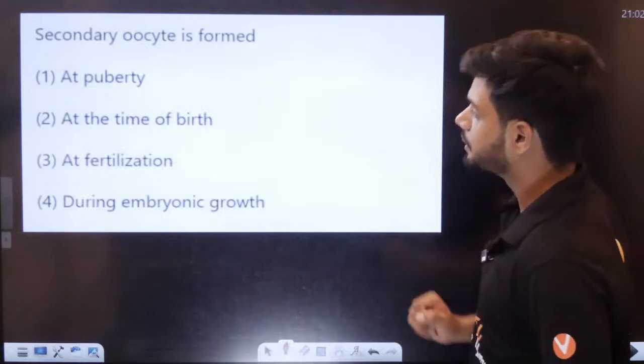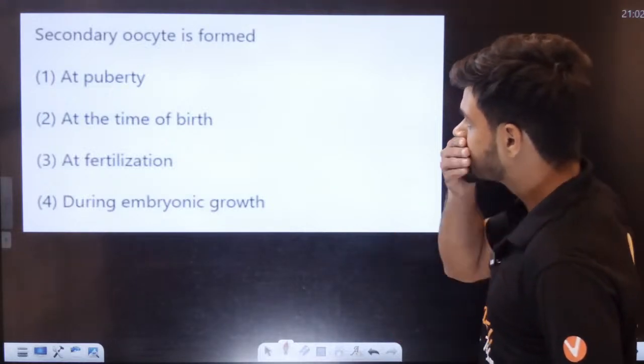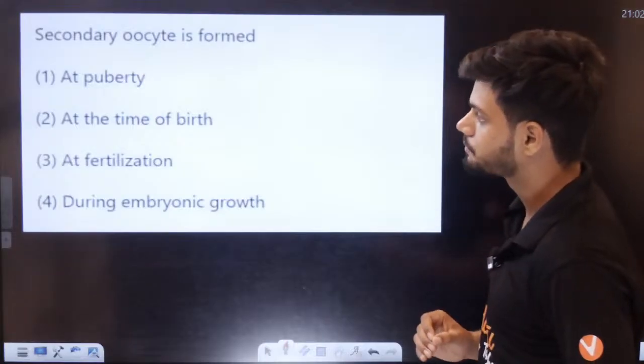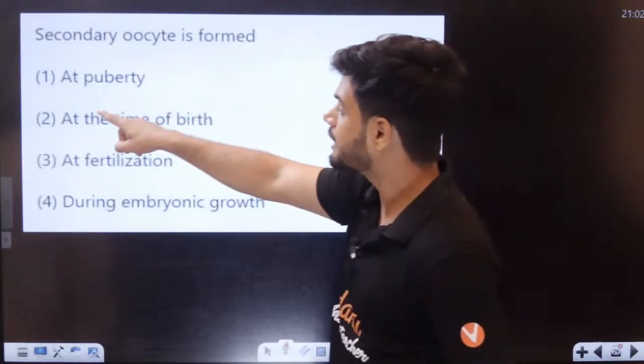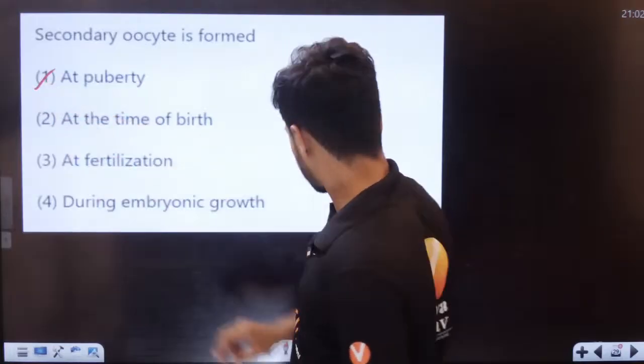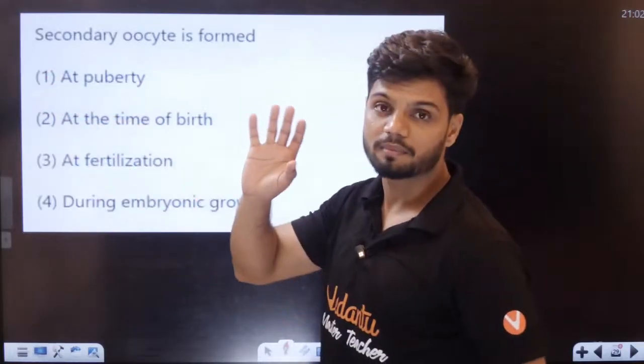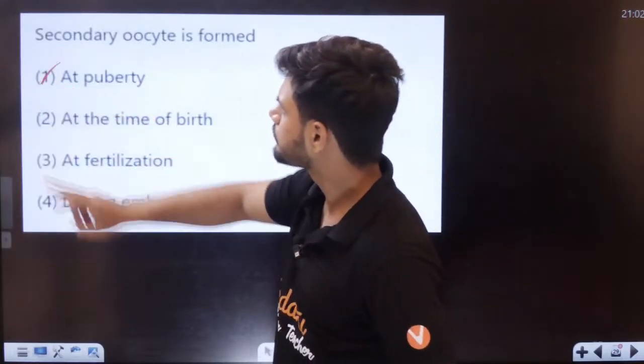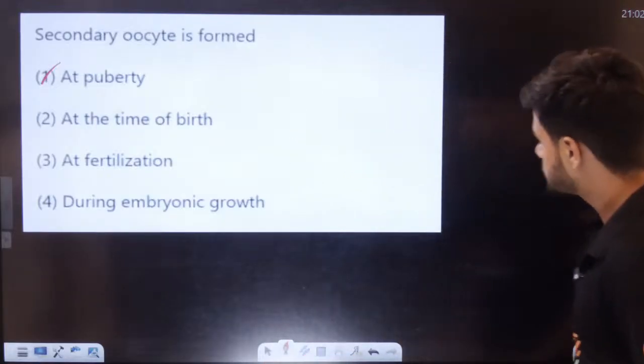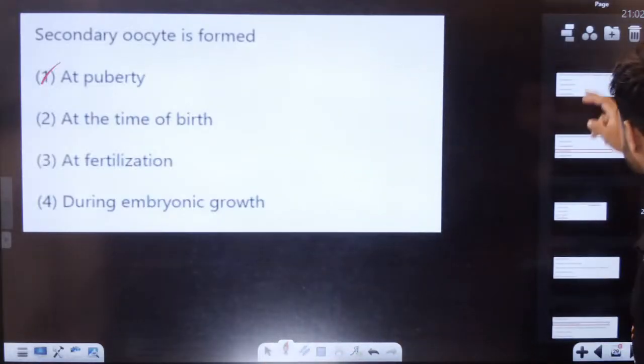Secondary oocyte is formed, students. When? Secondary oocyte is formed at puberty. Yes, secondary oocyte, sorry. That is secondary oocyte. Secondary oocyte is formed at puberty. Yes or no? See here.